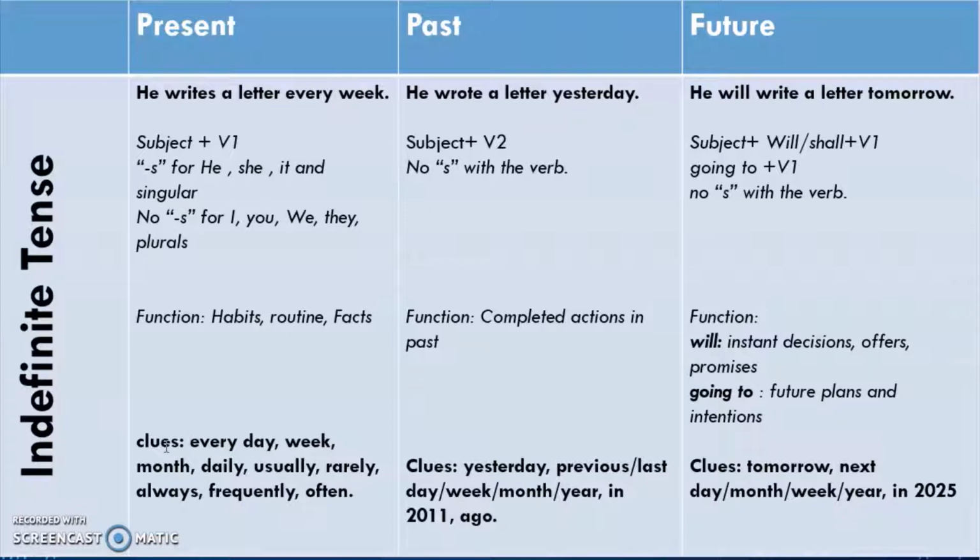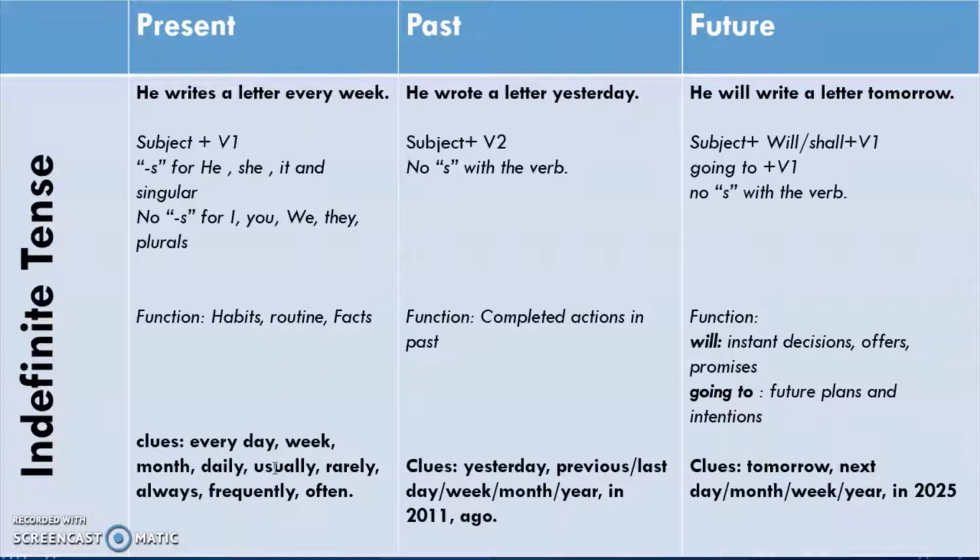अच्छा, इसके क्लूज कहाँ हैं? आप कोई भी सेंटेंस पढ़ें तो आपको ये क्लूज देखने हैं. If in a sentence you have words like every day, week, every month, daily, usually, rarely, always, frequently, often, then you are going to use the present indefinite tense. So he goes for walk daily, he goes to the gym every week, he comes to the school daily, he usually goes for a walk, he rarely goes for a walk, he always goes for a walk, he frequently goes for a walk in this park, he often goes for a walk. So all these clues tell you that this is either a habit or a routine.